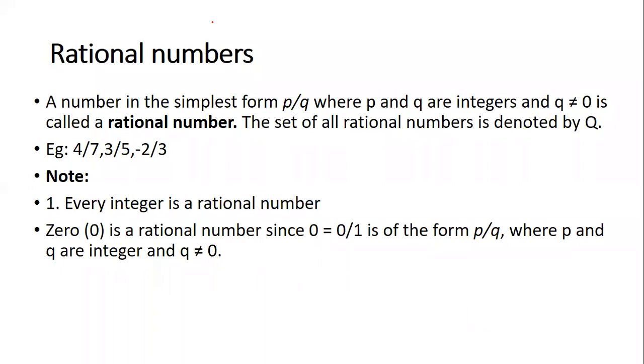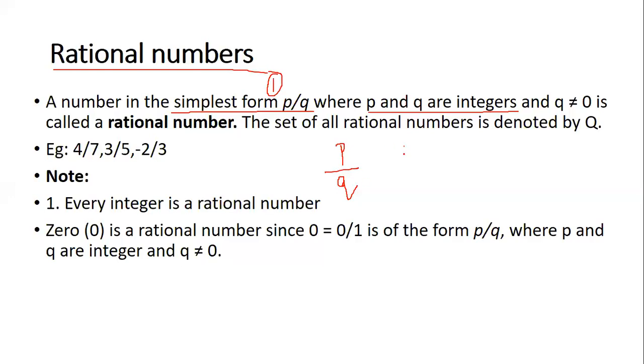Let's go further. And today we will be understanding rational numbers, however you may call it. Now, what are rational numbers? Rational numbers are the simplest form of P by Q. If they give you a number in fraction, then it is called a rational number. P divided by Q format it has to be. That is condition number 1. And there is one more condition to this, that is where P and Q are integers.